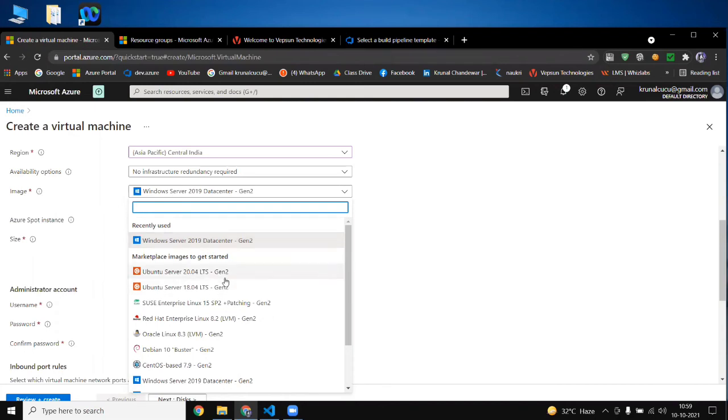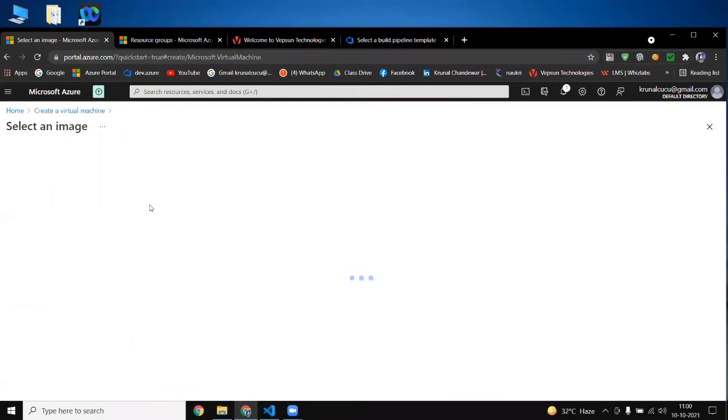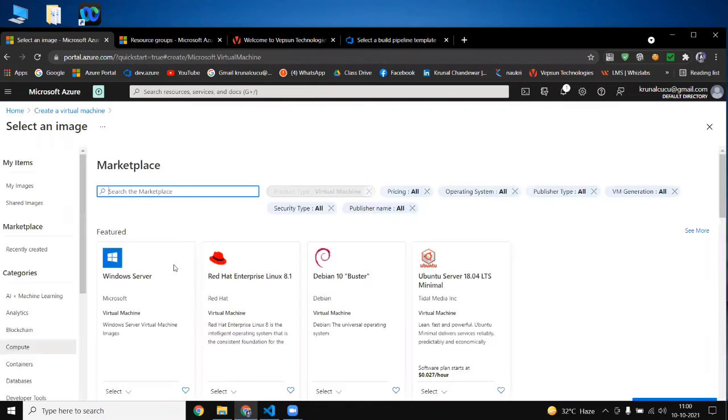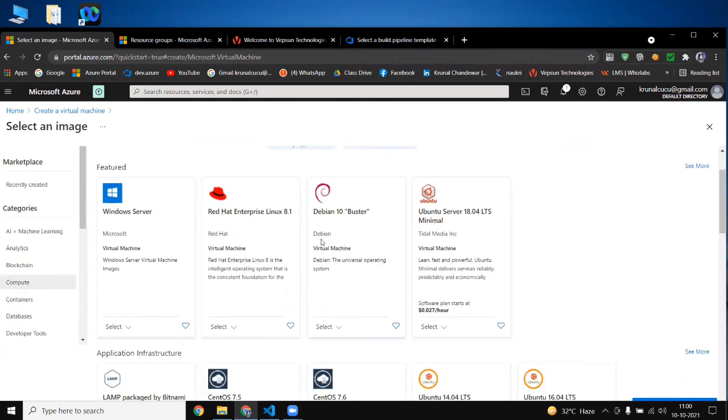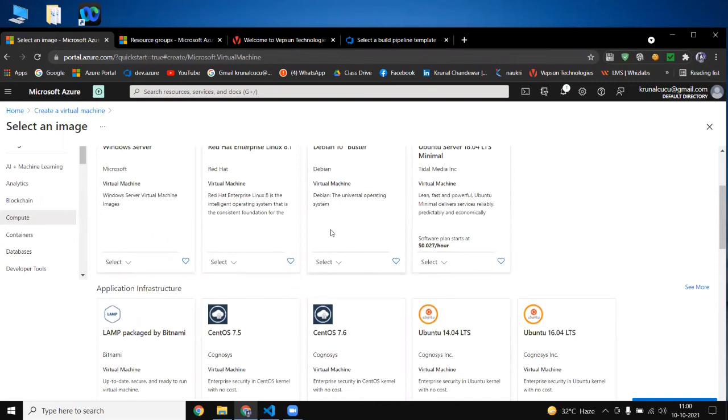Here you will also get an option of generation 1. For that, you have to click here, see all images, and you will get a list of all images in Microsoft Azure. See how many images Microsoft Azure has: Windows Server, Red Hat, Debian 10, Ubuntu.